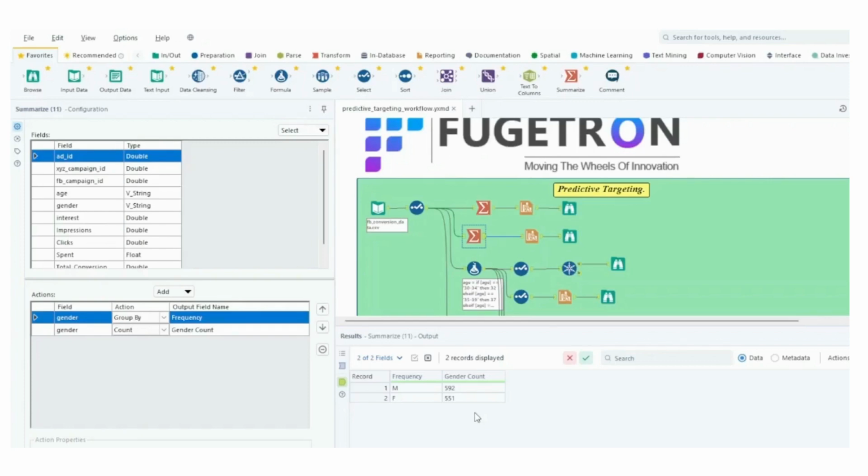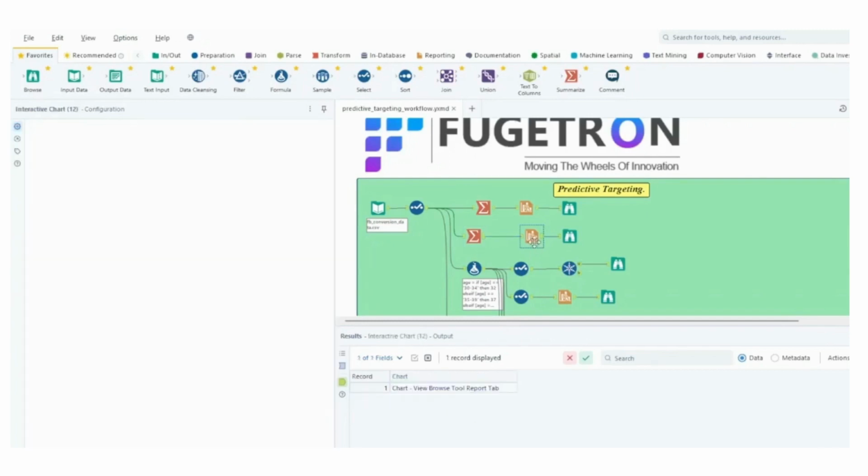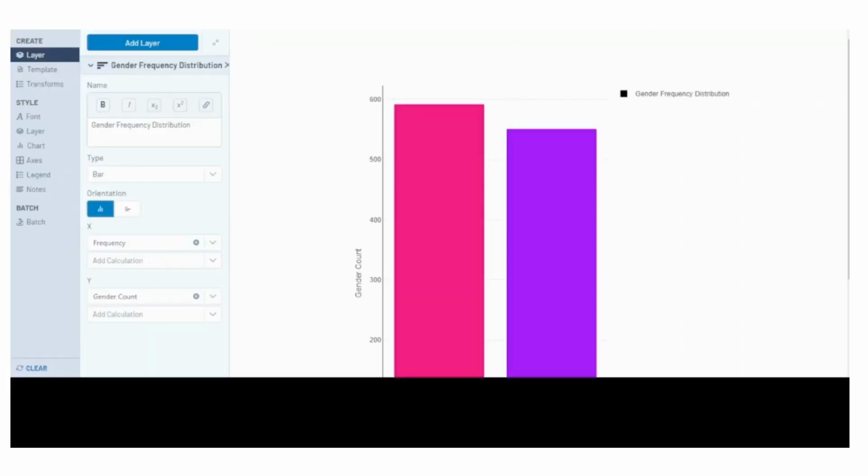Now that we have summarized the gender count, it's time to bring our data to life through visualization using the second interactive chart tool. To visualize the gender count, we'll be utilizing the second interactive chart tool. It allows us to create visually appealing charts that showcase the distribution of gender in our data set. Within the second interactive chart tool, we'll begin by selecting the type of plot as bar, since we want to represent the gender count using vertical bars.